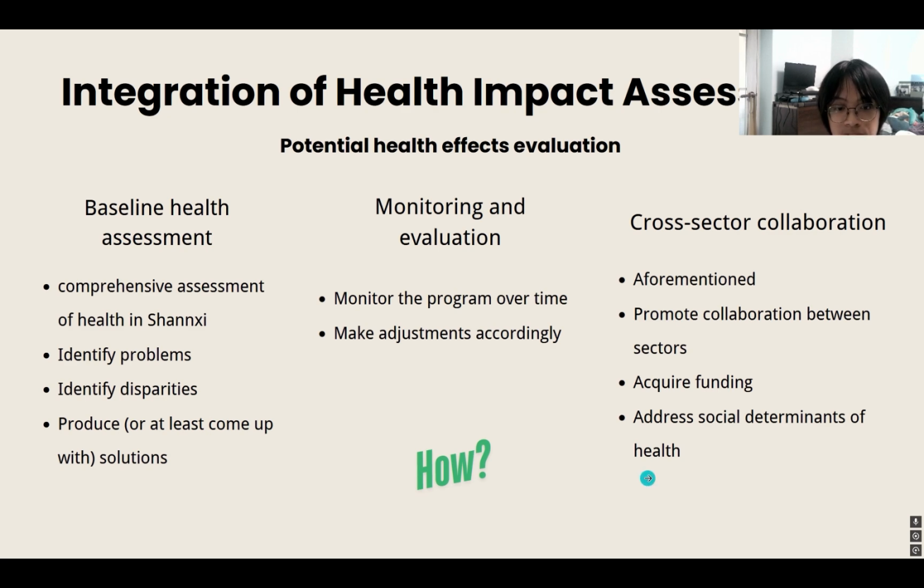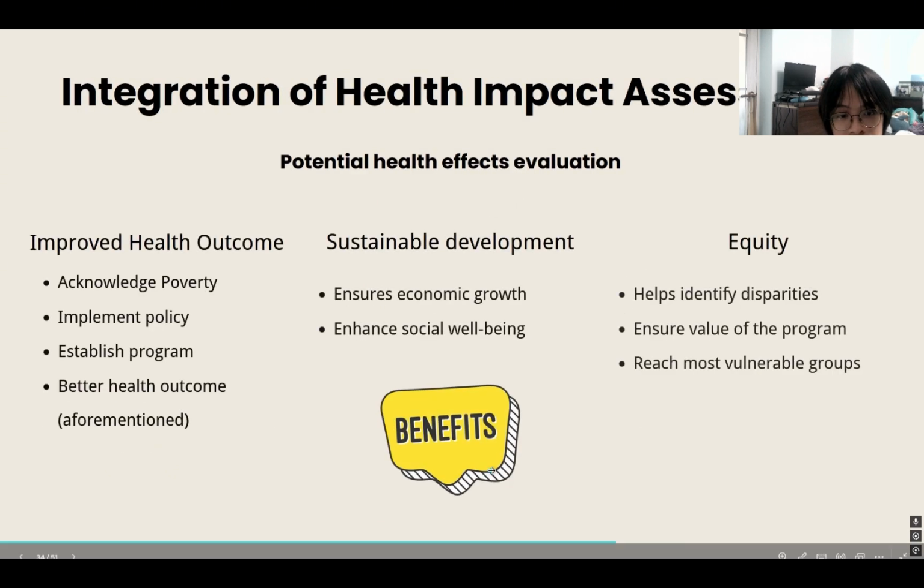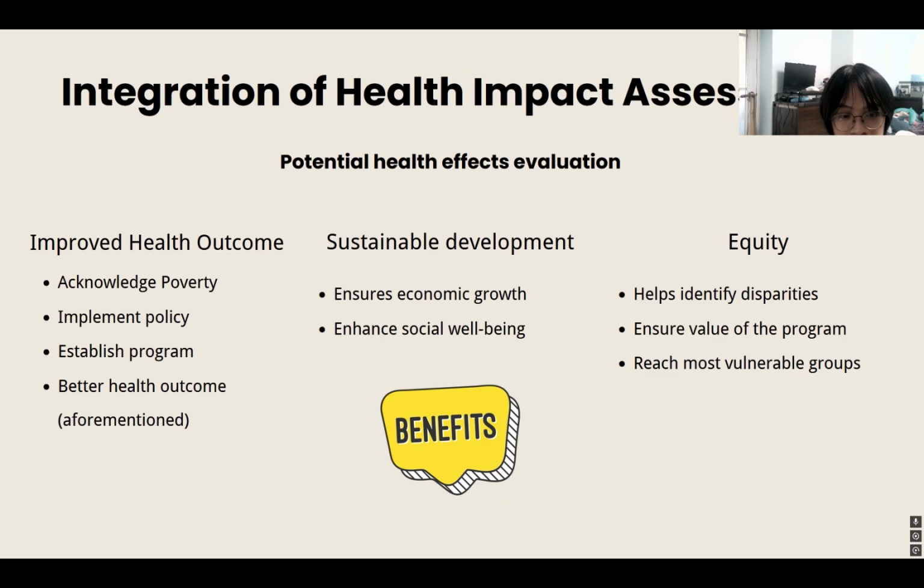Well, what are the benefits? The health outcome could be improved since poverty is better acknowledged and better assessed. We can then implement and adjust the policies, and then create better health outcomes through baseline health assessment in the previous slide. Next, HIA can promote sustainable development, ensuring economic growth does not come at the expense of public health, as well as enhancing social well-being of the population.